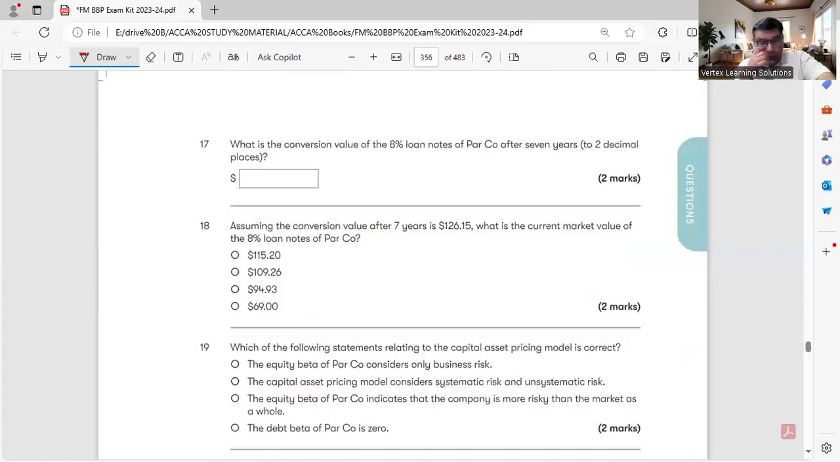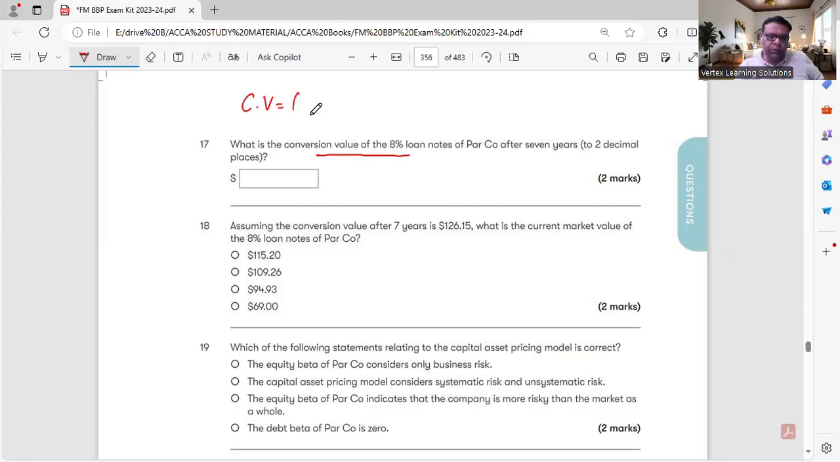What is the conversion value of 8% loan note? So to calculate this conversion value, we need annuity tables and present value tables as well. So let me open those tables. Now there are a few workings which will be performed to calculate the conversion value. Then we have other things as well. What is the conversion value of 8% loan note after 7 years?